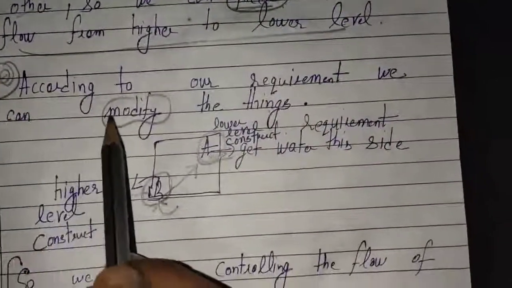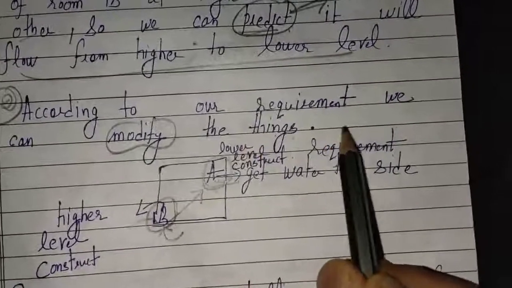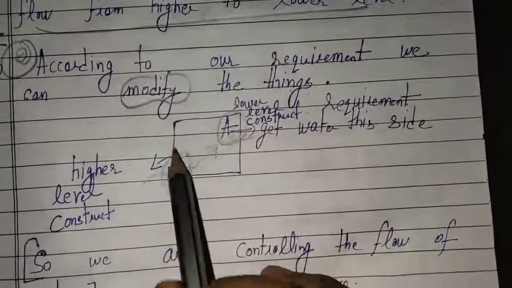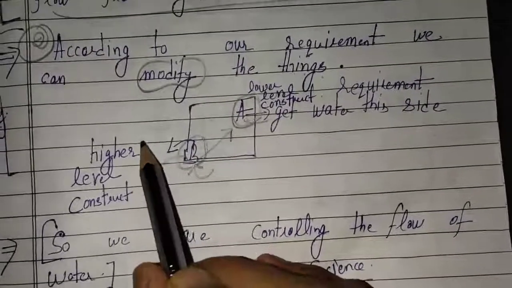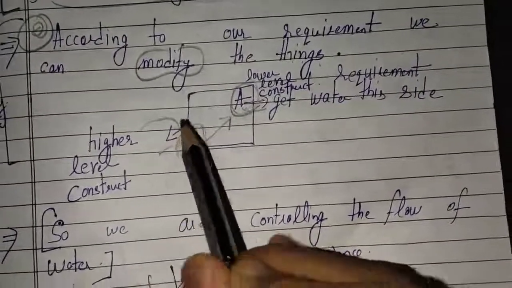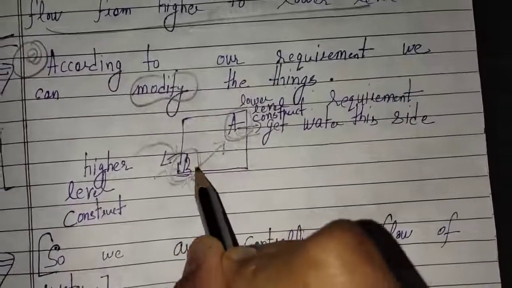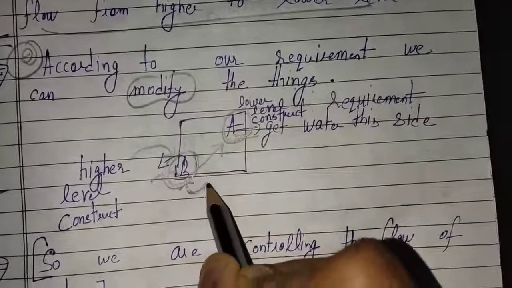Next concept is we can modify things with the help of this organized knowledge. How? Suppose you are having a room constructed.